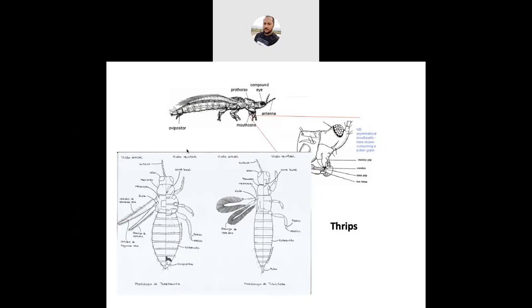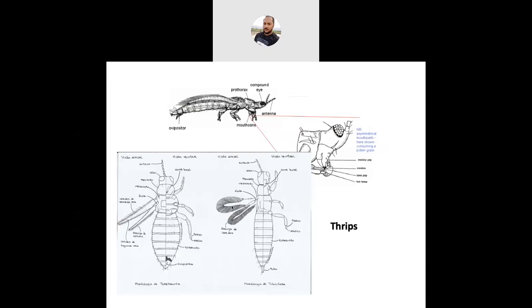Their wing is fringed, with a thread-like structure. You will see it clearly in the photograph. There is a thread-like structure present in their wing. So this is the etymology: Thysano means fringe, ptera means wing. Now coming to the order level characters under the Thysanoptera.